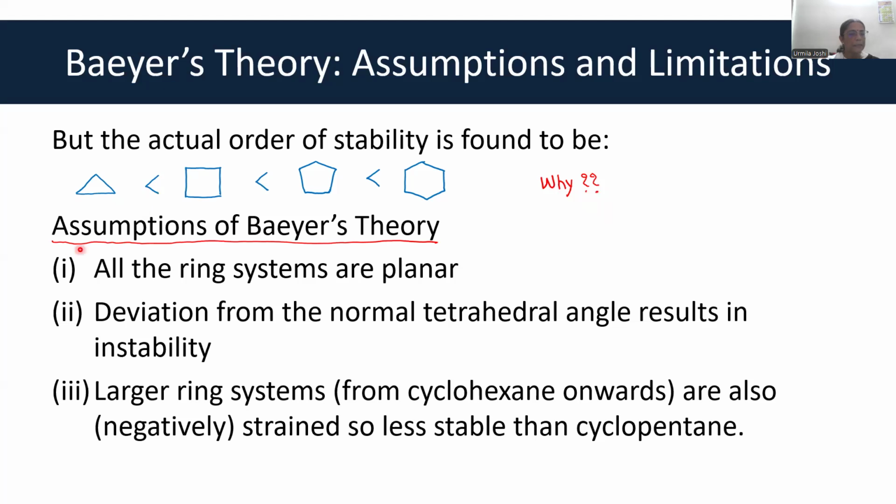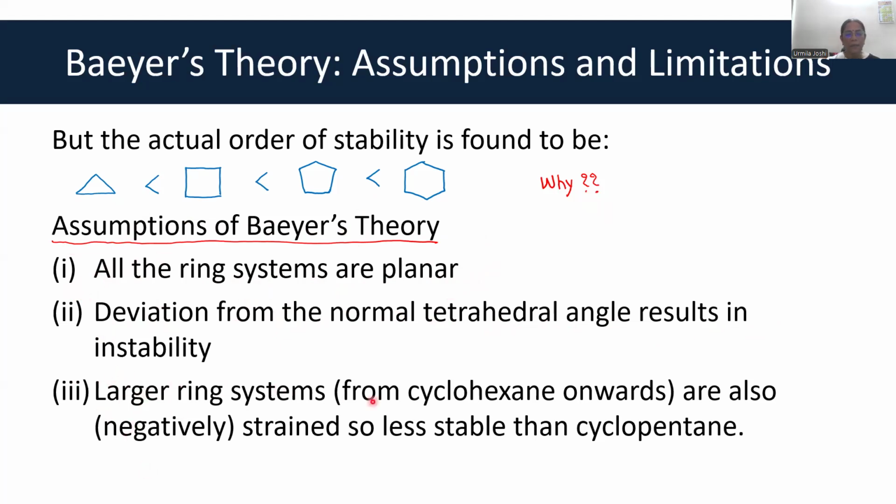Let us try to understand the assumptions of Bayer's theory. Bayer's theory stated that all ring systems are planar, and deviation from the normal tetrahedral angle results in instability.